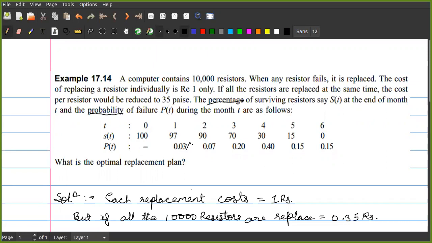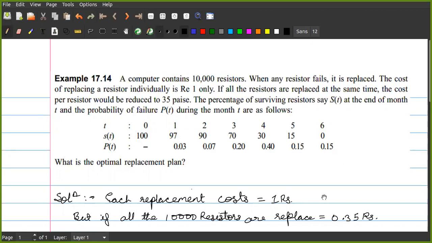Probability is already given in percentage. Is it understood now? Yes, sir.